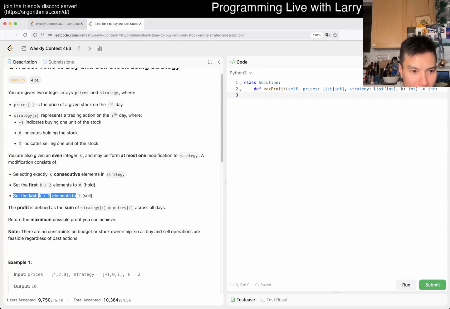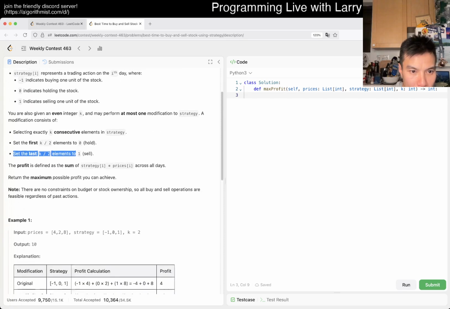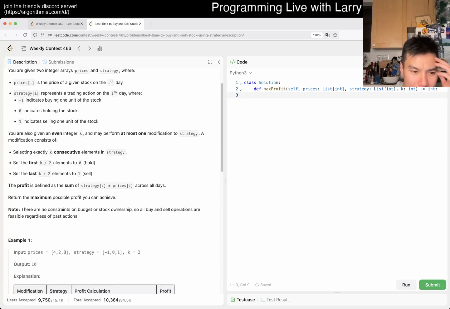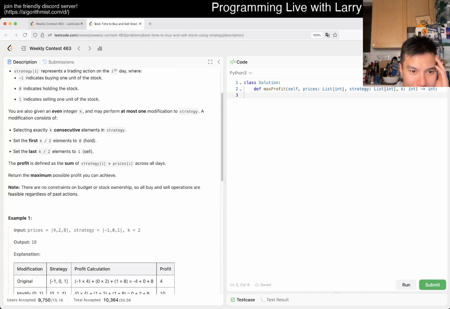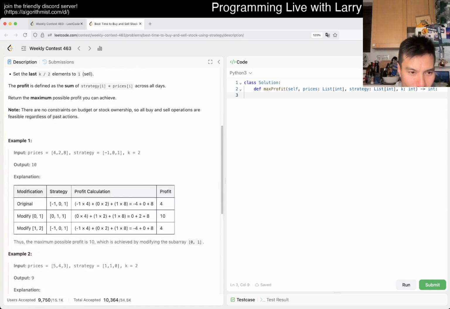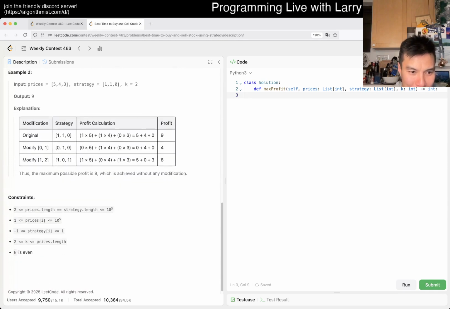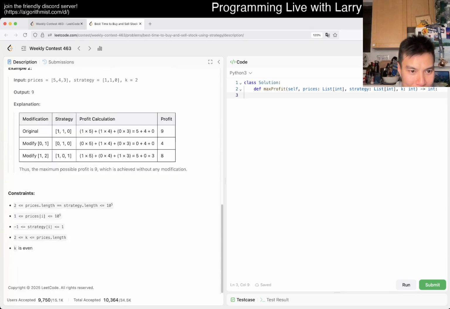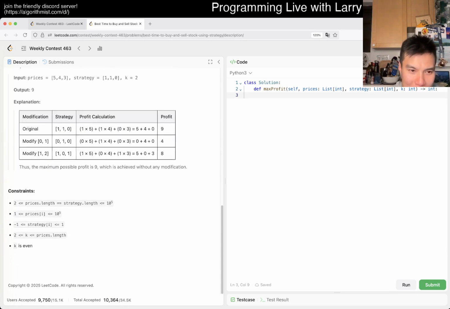So we'll see what happens if we don't have enough. What does that mean? This is so confusing though. There's no constraint on budget or stock ownership, so all buys and sells are allowed regardless of past actions. Does that mean you could short? I just want to make sure, because people don't usually do shorting. This is very confusing, frankly.